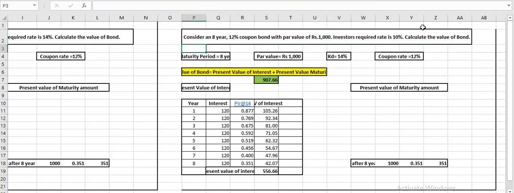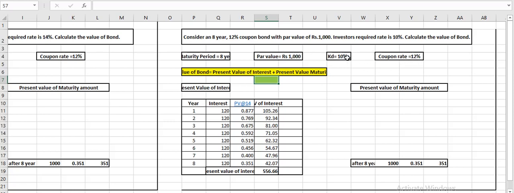That means when you are going for investment, you assume if the company is paying 10%, you will make the investment, but actually you realize the company is not paying 10, the company is paying more than 10, which is 12%. And when this is the situation, investors will be more happy to purchase this bond. When the company is giving more than your expectation, the answer should be more than 1000 because they expect 10 but the company is providing 12.